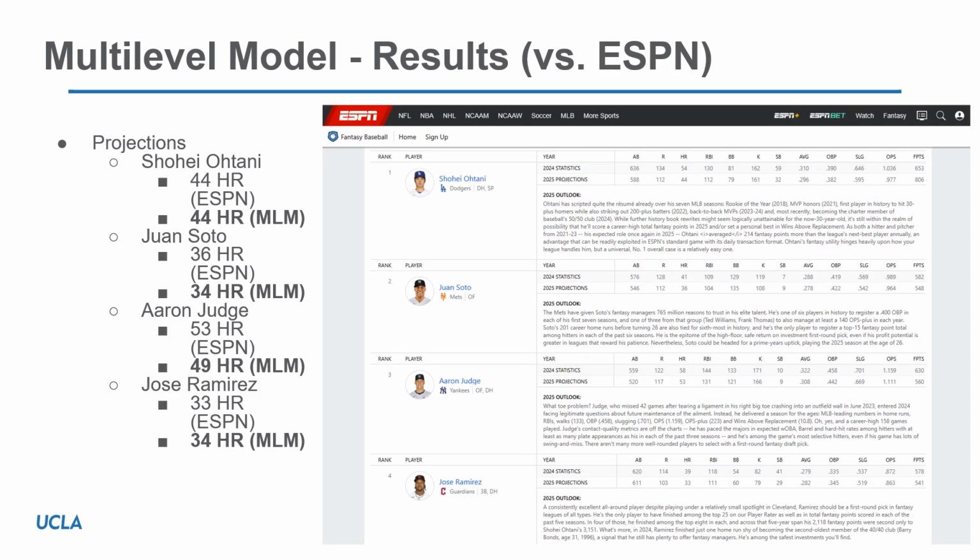The last thing we wanted to check with our multi-level model was not just intuitively looking at previous seasons for our players and their home runs to check, do these results make sense? But we also wanted to check against a prediction for this year.